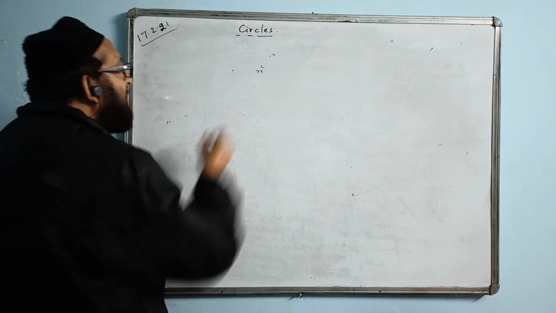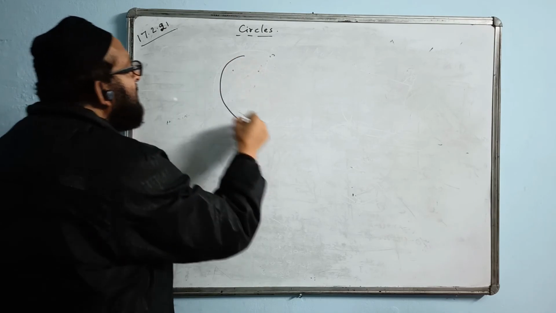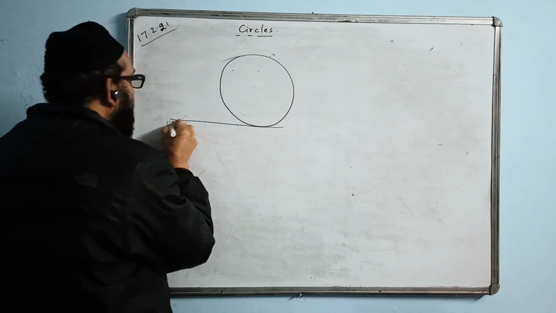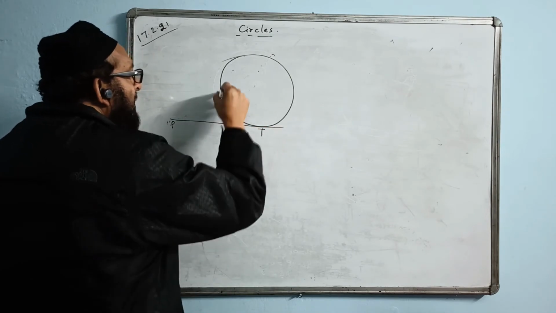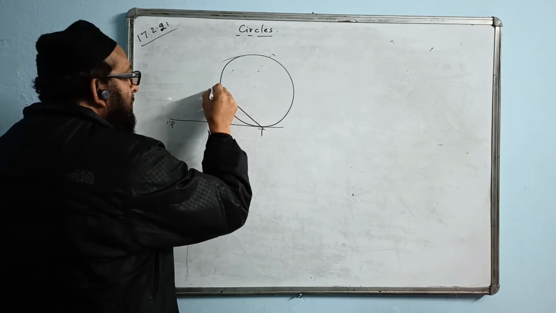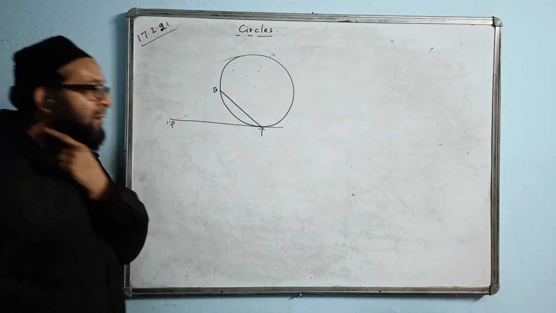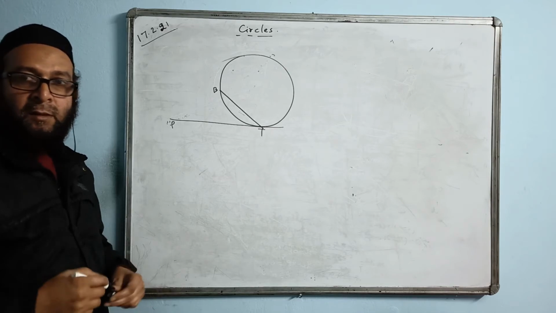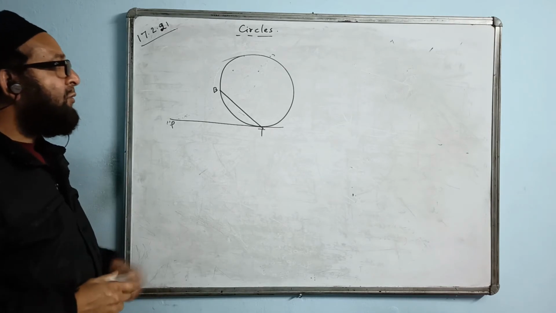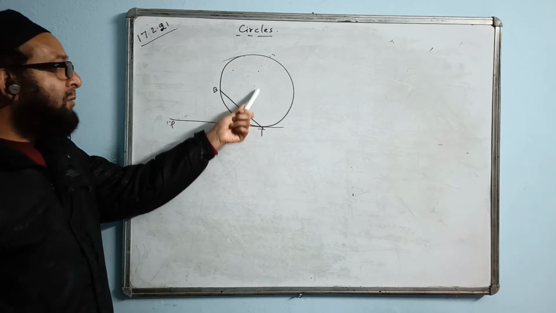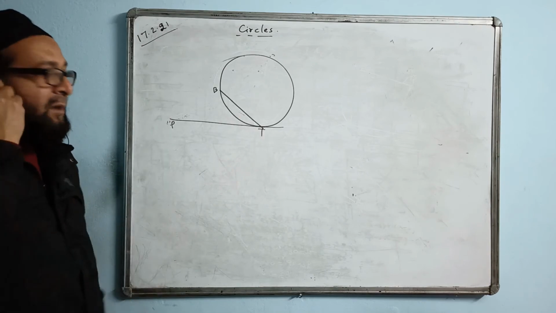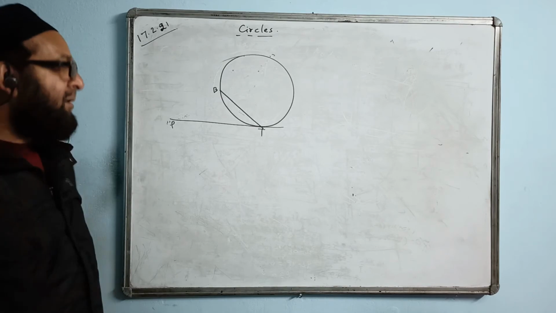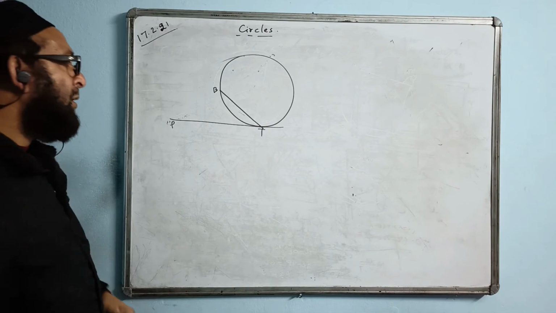This is the tangent property, and then one more property or theorem is there, the last one. You see, I draw a tangent. PT is a tangent. And I take a line like this, which is a chord. BT is a chord. Do you think this angle will be 90 degrees? No. The angle will be 90 degrees when the line comes from the center, that is, the radius or diameter line. Then only the angle will be 90 degrees. So this is the chord.